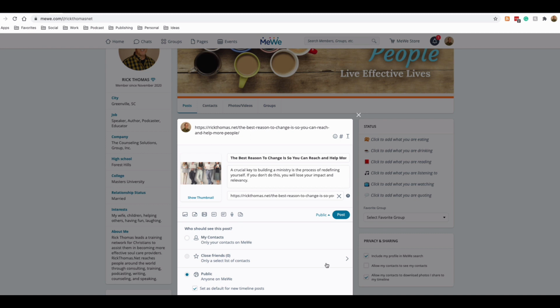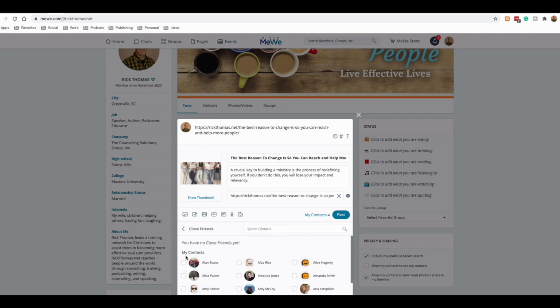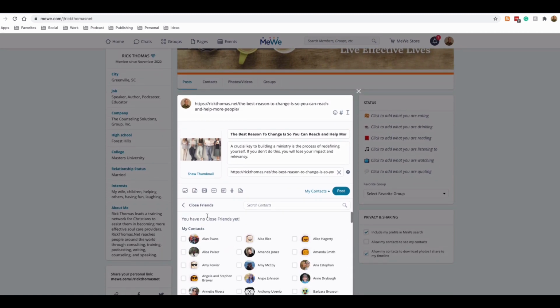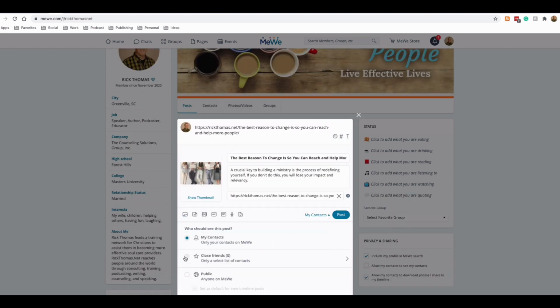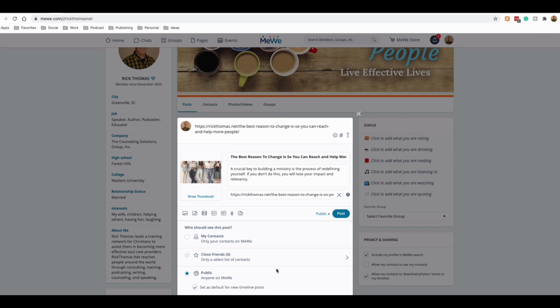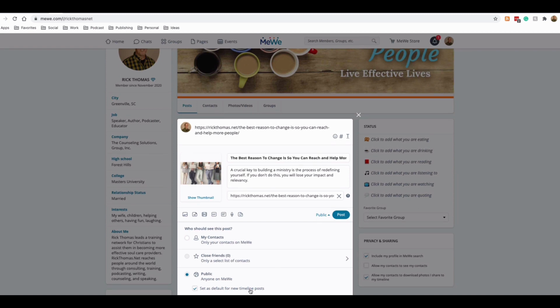I think the default that you're going to find is that your articles are set up to my contacts only, your contacts that are in MeWe. If you look above this panel, you could switch over here to contacts to see how many people are actually within your network. You could click on that, or you could click on close friends, and then you can go through your list here and send it to specific people. So that's a nice feature if you want to do close friends. Now, if you want anybody to share your content, you have to click on public. And then what you could do is set as default for new timeline posts.